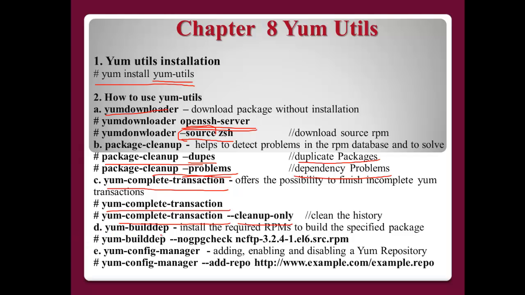Yum-builddep means install the required RPMs to build the specified packages. For example, yum-builddep --nogpgcheck ncftp. In this case, before you install the ncftp package, you will need some dependency packages. So using this command, you can check what kind of dependency packages you need to install this package. Yum-config-manager: using this one, you can add, enable and disable a yum repository. Using yum-config-manager, add repository like this.